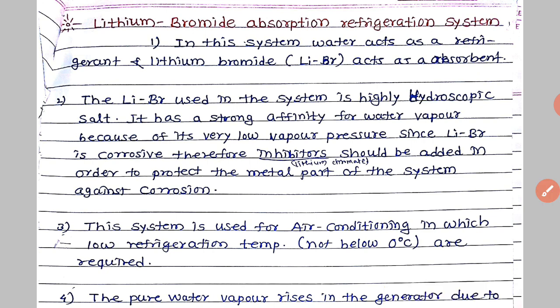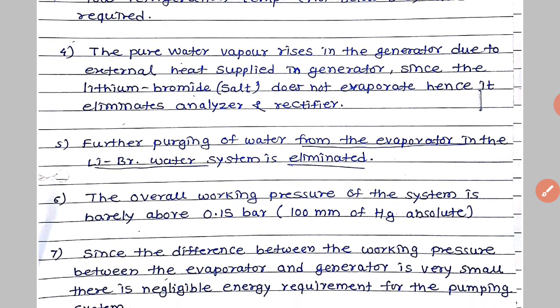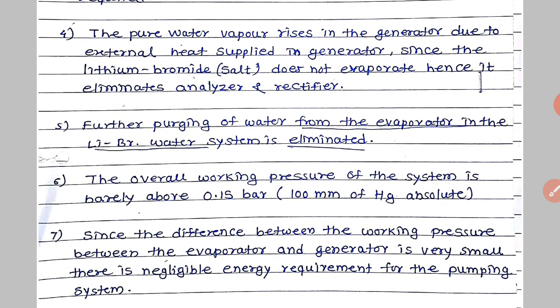The pure water vapors rise in the generator due to external heat supplied in the generator. Here we use a heating coil or any means for heating the refrigerant. Since the lithium bromide salt does not evaporate, it eliminates the analyzer and rectifier. So there is no need of analyzer and rectifier here. Further, pouring of the water from the evaporator in the lithium bromide system will be eliminated. So it is not necessary to pour the water from the evaporator.